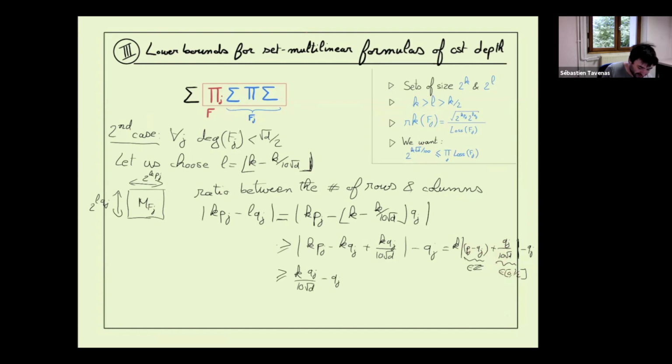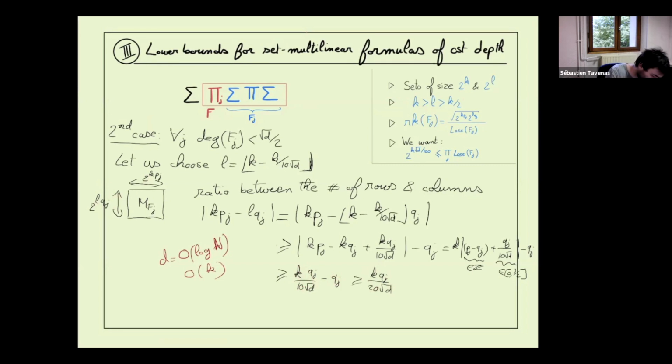Now, we choose D to be logarithmic in the number of variables, and we say that log n is K. In particular, 10 square root of d is really smaller than K. So this part will be smaller in front of this one. Okay, and roughly it's finished. Because what does it mean? It means that the ratio between the number of rows and columns is always 2 to the power of this thing.